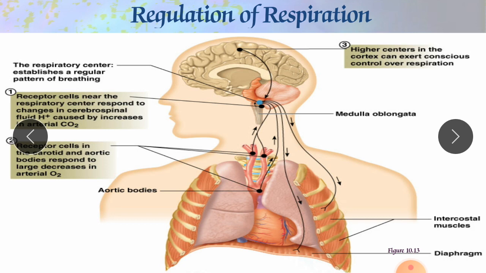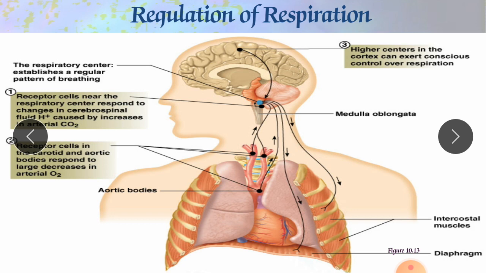So the respiratory system establishes a regular pattern of breathing, and breathing is one of the symptoms of life. That's why the body maintains breathing; the body has a habit of maintaining it. The first point is that receptor cells near the respiratory center respond to changes in the cerebrospinal fluid H plus, caused by an increase in arterial carbon dioxide.